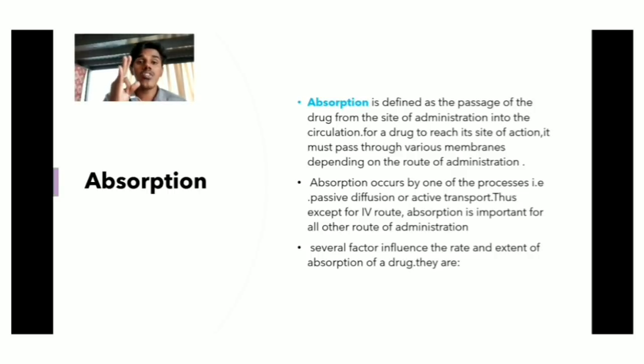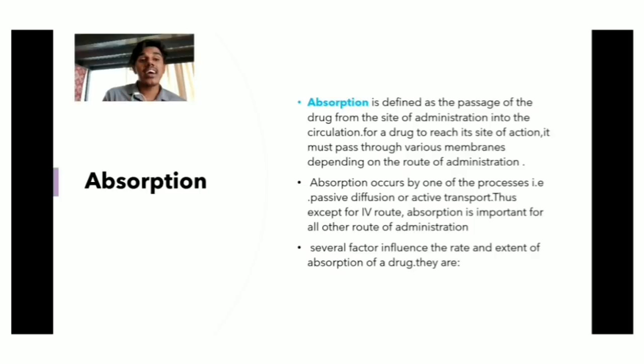Distribution, metabolism, and excretion. Okay, the first one is absorption. Absorption is defined as the passage of the drug from the site of administration into the circulation. For a drug to reach its site of action, it must pass through various membranes depending on the route of administration. When an injection is given intramuscularly, the site of administration is intramuscular. What is absorption?